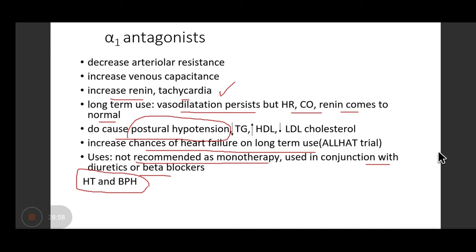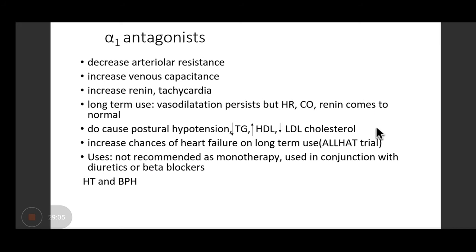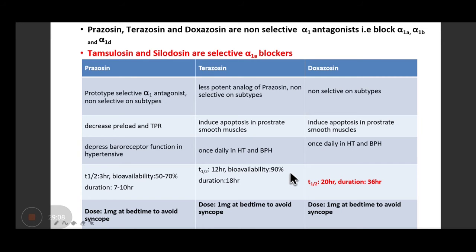So these drugs are not used. But if the patient has got pheochromocytoma, definitely we have to give. These are the treatment of choice. Okay, it's just a comparison of selective alpha blockers, prazosin, terazosin, doxazosin. The only point out here is they are all indicated in benign hypertrophy of prostate. The half-life is maximum of doxazosin, right? So more or less their dosing is same.